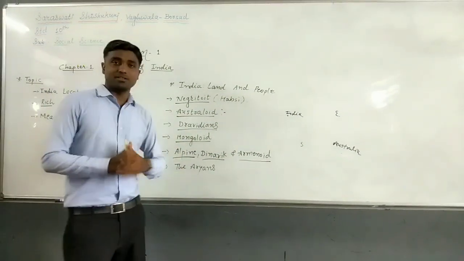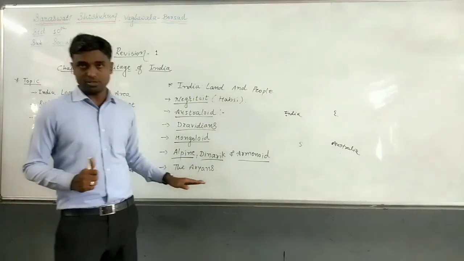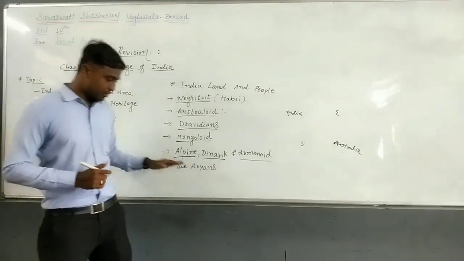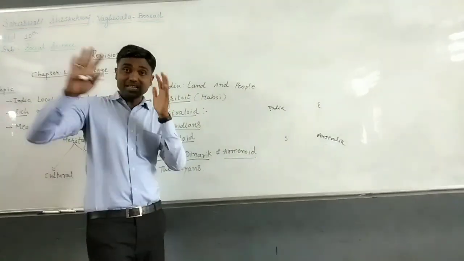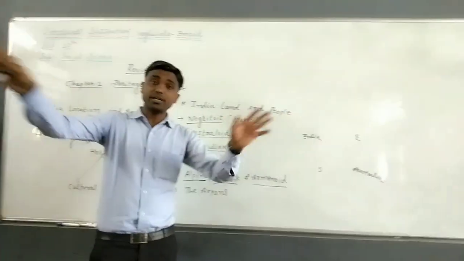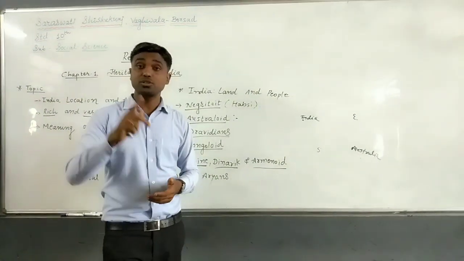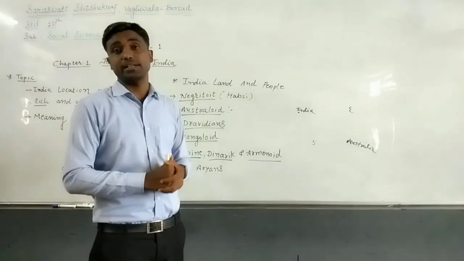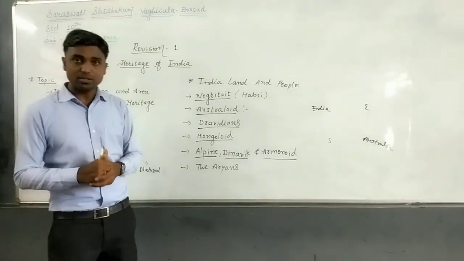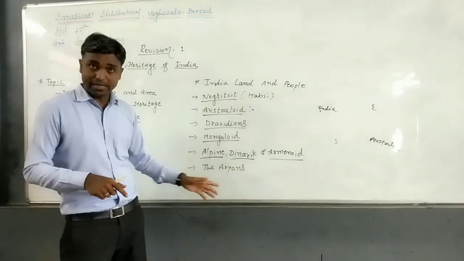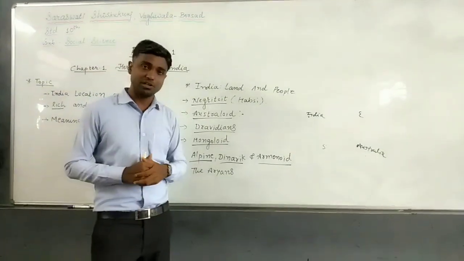After that, the Aryans. Here also there is a 2 or 3 marks question: write a short note on the Aryan culture or describe the Aryans in detail. So first of all, in ancient times, Hindus were called Aryans, and the area where the Aryans were densely populated is called Aryavarta. That area is also known as Sapta Sindhu, because 7 rivers flow through that area. The amazing fact about the Aryans is that they were the cleverest tribe in comparison to all contemporary tribes. It means Aryan people were very clever.